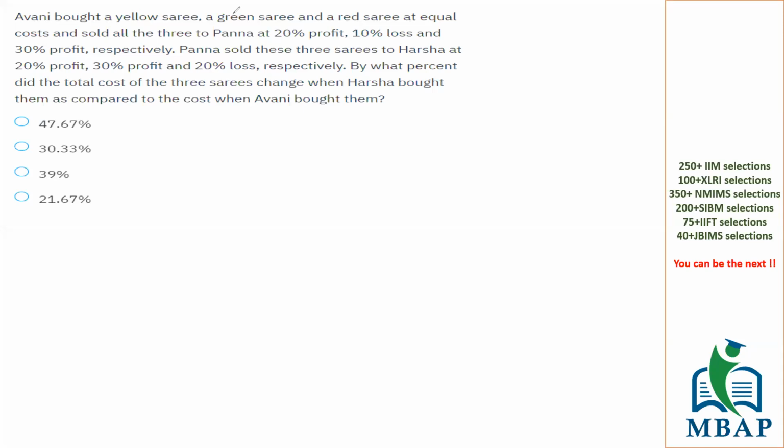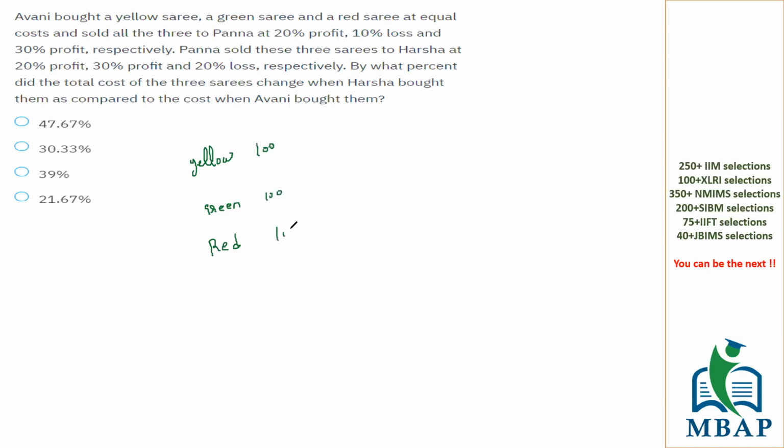By what percentage did the total cost of three saris change when Harsha bought them, compared to the cost of what Avni had bought? We are talking about Avni who bought three saris, a yellow sari, a green sari, and a red sari. It's sold to Panna and it has been said the cost price initially is the same.